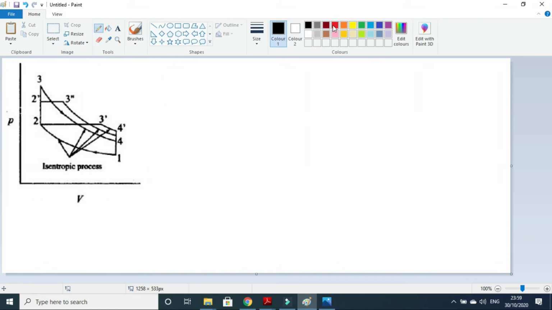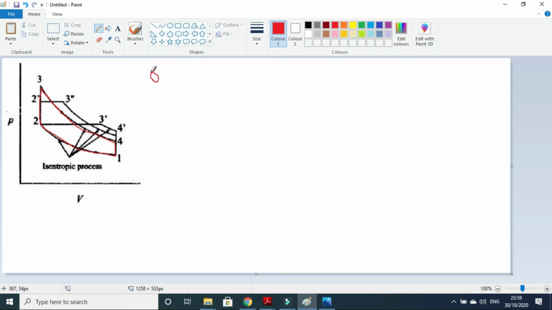You can see that 1 to 2 is isentropic compression, 2 to 3 is constant volume heat addition, 3 to 4 is isentropic expansion, and 4 to 1 is constant volume heat rejection. So this is the Otto cycle.